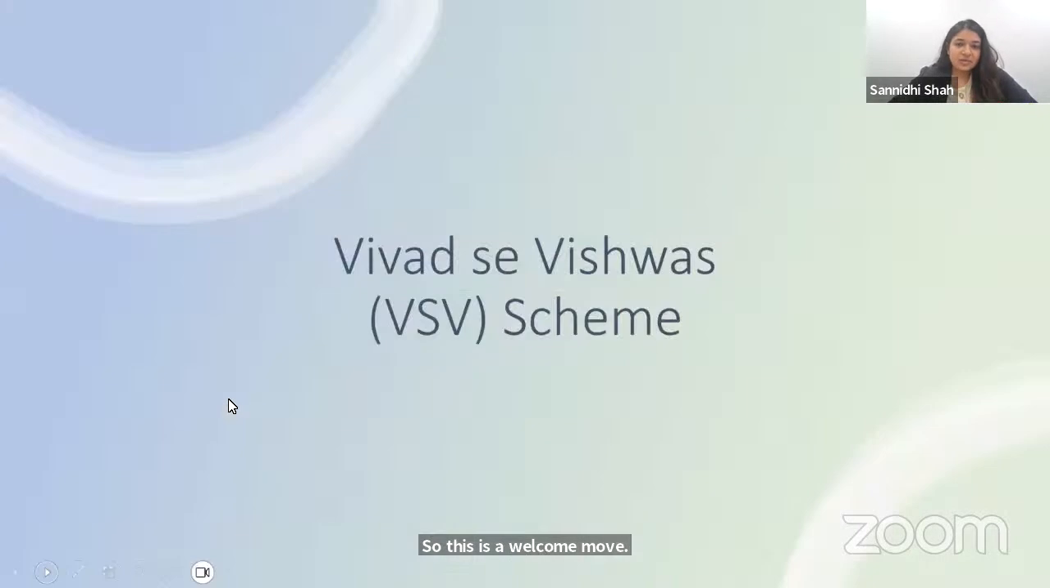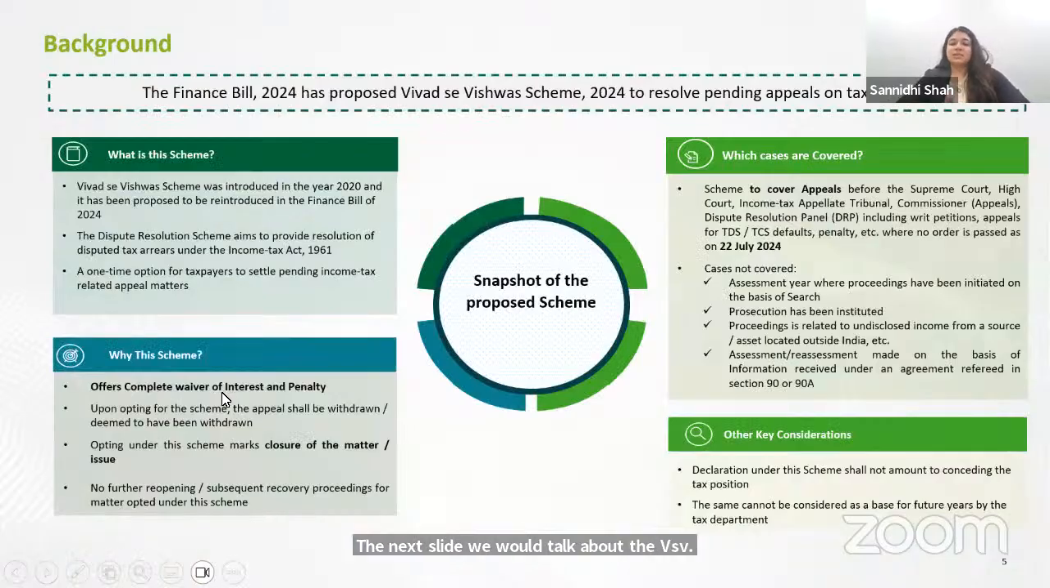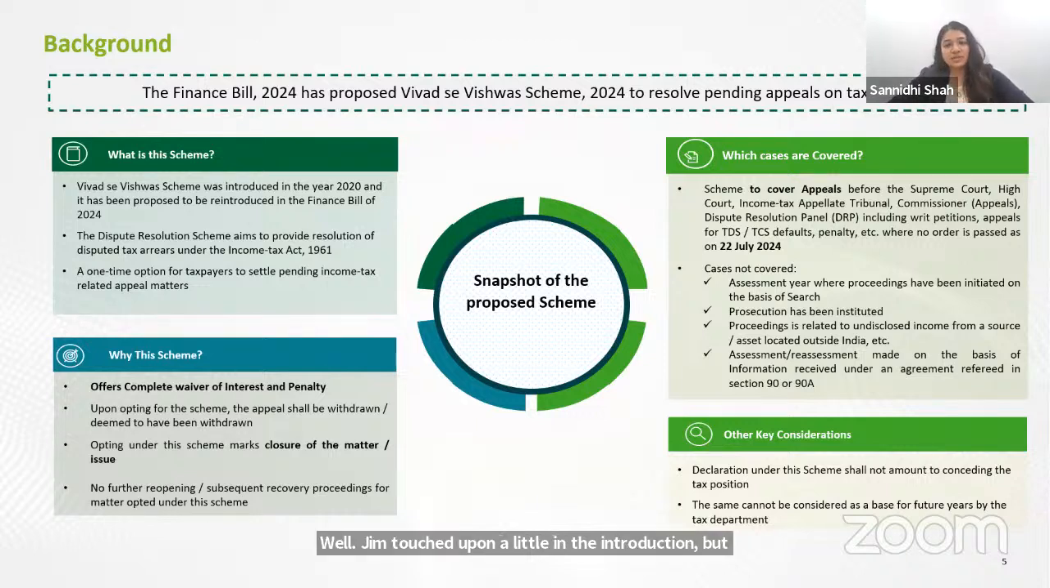In the next slide, we would talk about the VSV scheme. Now, what is the VSV scheme? Well, Jimit touched upon it a little in the introduction part. It is basically a dispute resolution scheme. The government had come up with a fixed agenda saying that we see there is a lot of ongoing litigation which is pending, and we want to close it as soon as possible.